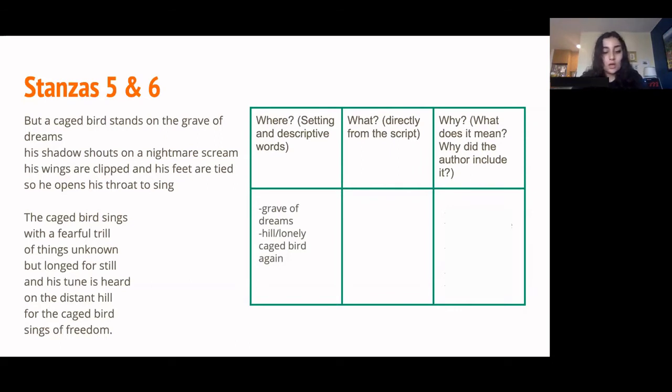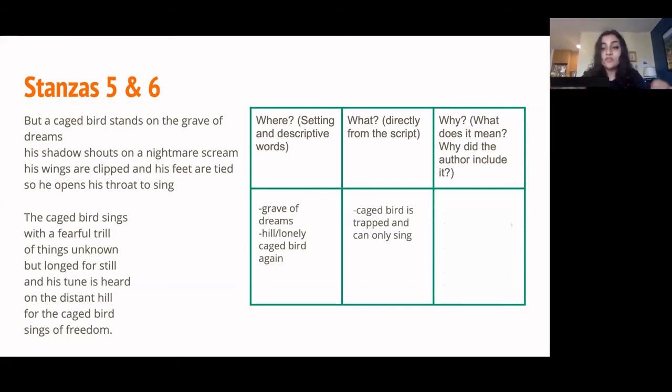So the first stanza, as we said before, talks about the caged bird standing on the grave of dreams, with its wings clipped and its feet tied, shouting because there's nothing else it can do. Well, singing. Singing, shouting, both words are used. I'm not going to put a description for the second stanza on here just because we did it before and you guys already know what's happening. Caged bird is singing of freedom.